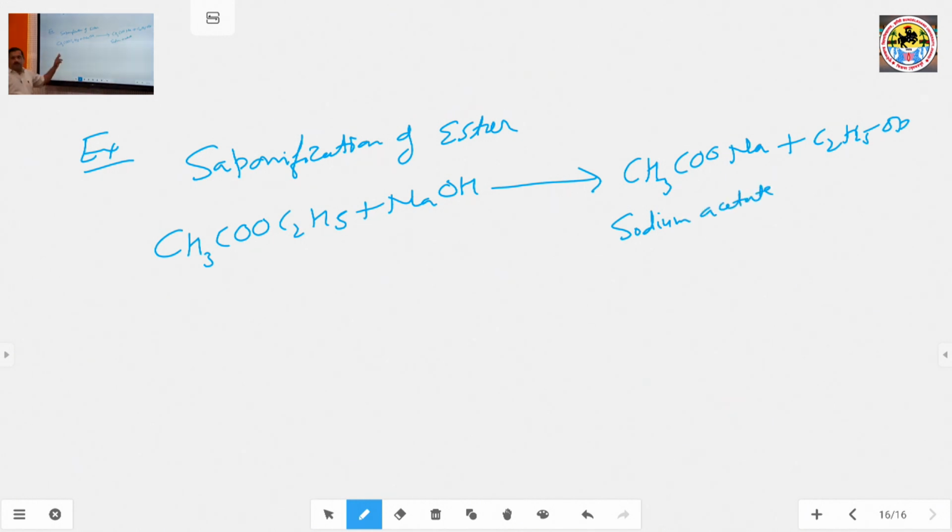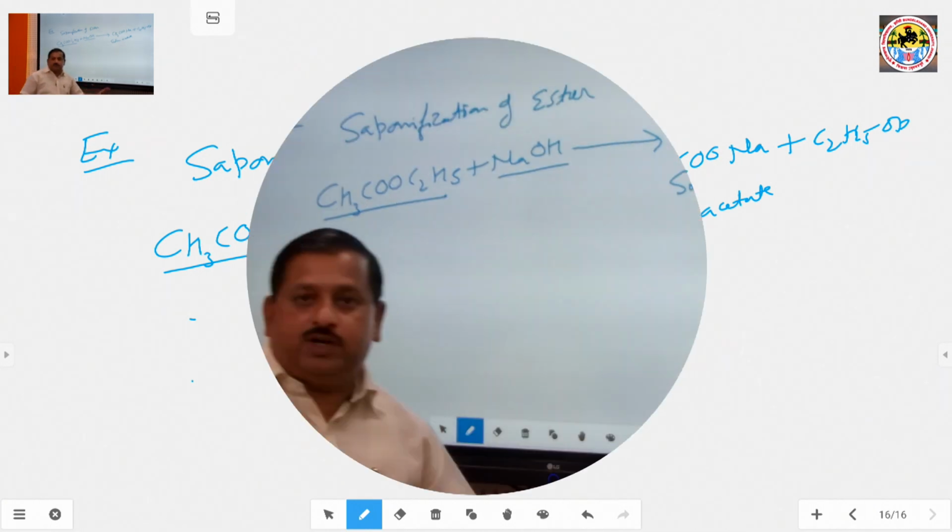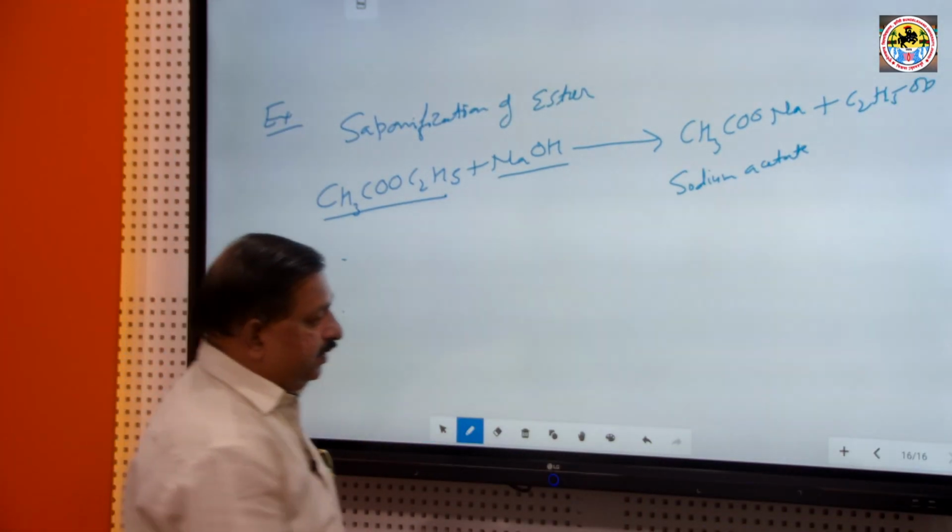This reaction is a second order reaction, because the first molecule is ethyl acetate and the second molecule is sodium hydroxide, and the change in their concentrations during the reaction makes it second order.